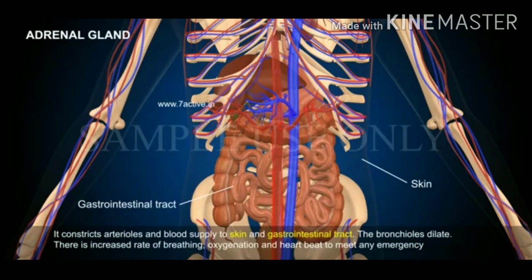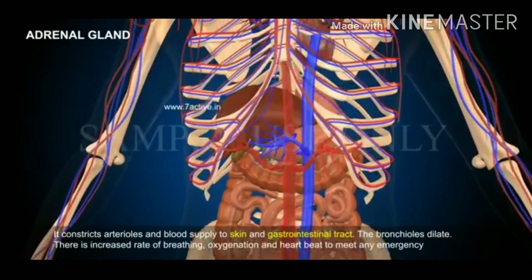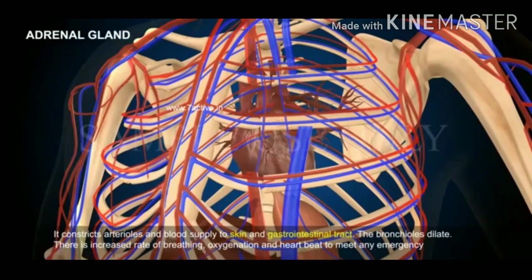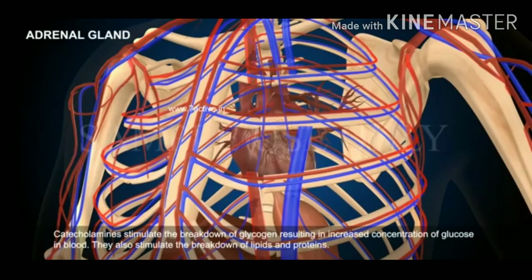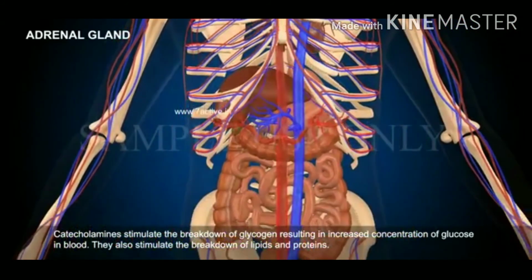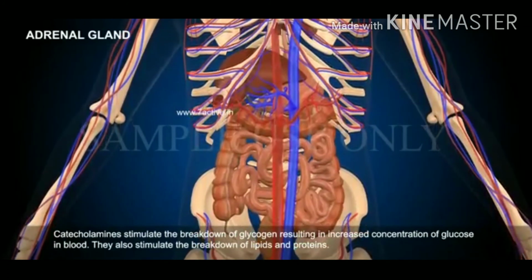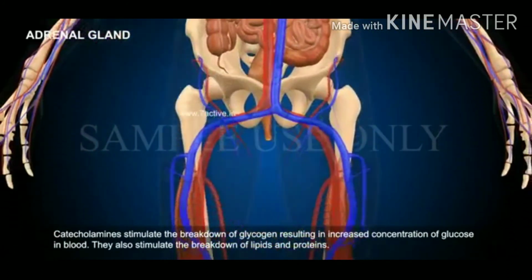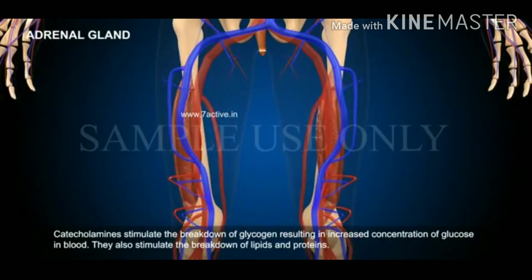The bronchioles dilate. There is increased rate of breathing, oxygenation, and heartbeat to meet any emergency. Catecholamines stimulate the breakdown of glycogen, resulting in increased concentration of glucose in blood. They also stimulate the breakdown of lipids and proteins.